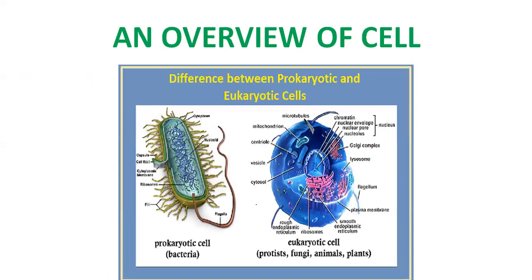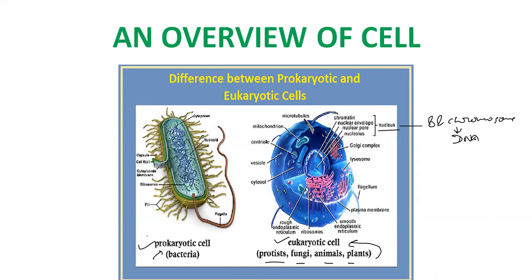Next, an overview of the cell. There are two types of cells, prokaryotic and eukaryotic. Bacteria are made up of prokaryotic cells, and protista, fungi, animals, and plants are made up of eukaryotic cells. So what is the difference between these two cells? Eukaryotic cells have a double membrane bound structure called the nucleus, and the nucleus has rod-shaped chromosomes, which store genetic information in the form of DNA.